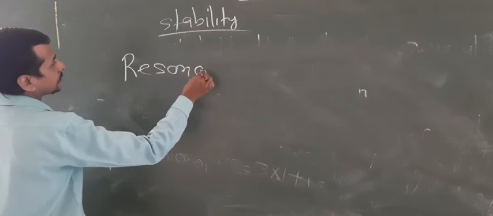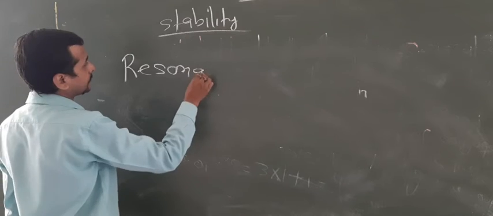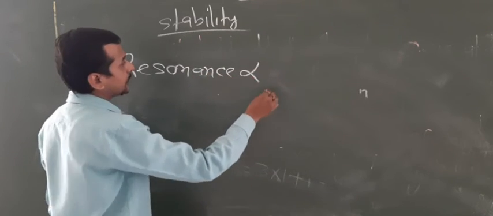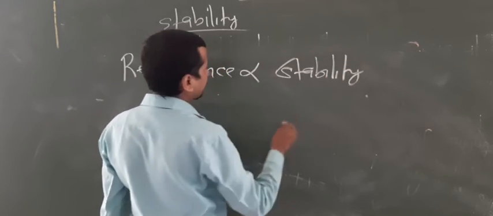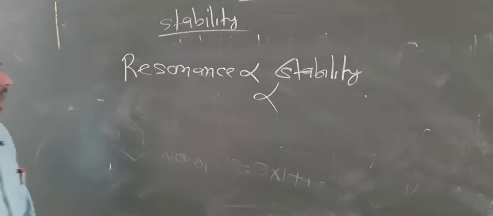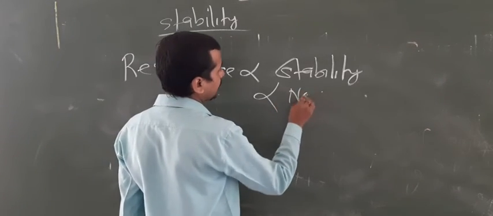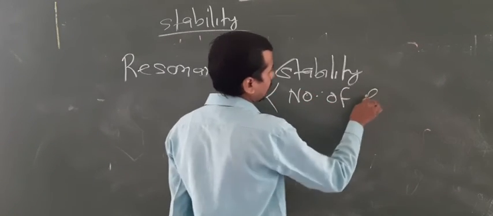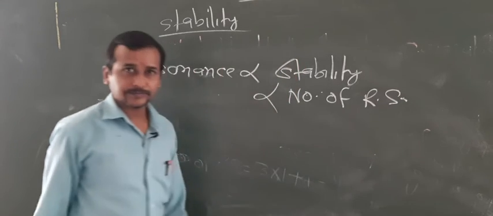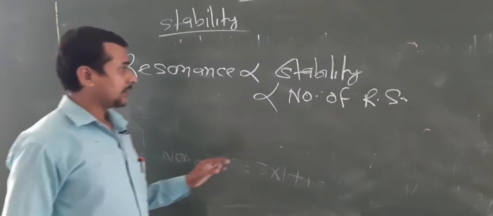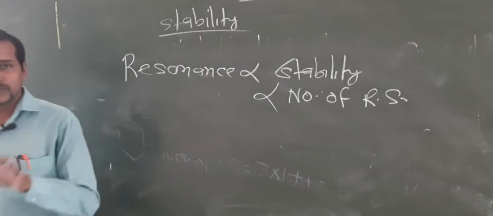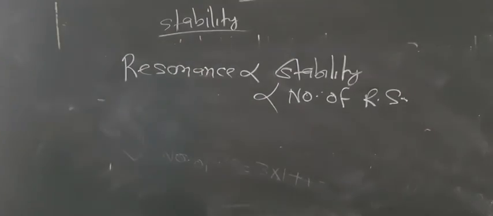Resonance is directly proportional to stability, that is, directly proportional to the number of resonating structures. So the more the number of resonating structures, the more stable the given compound, except in one condition where equivalent and non-equivalent structures come in.